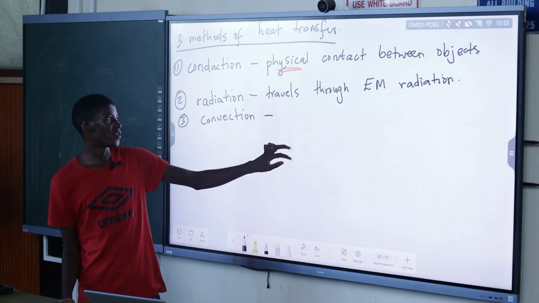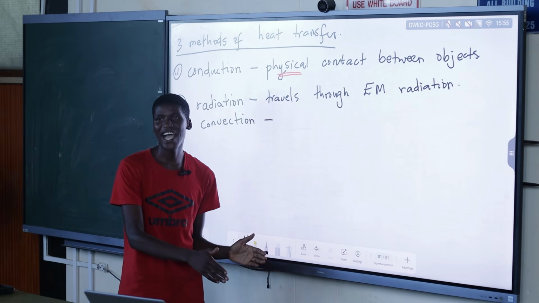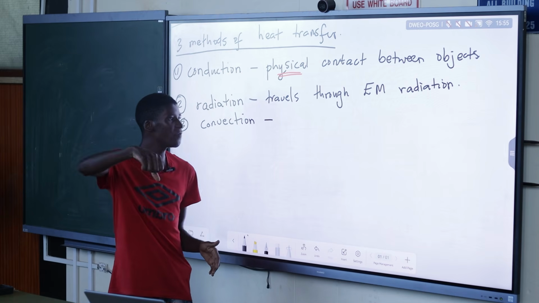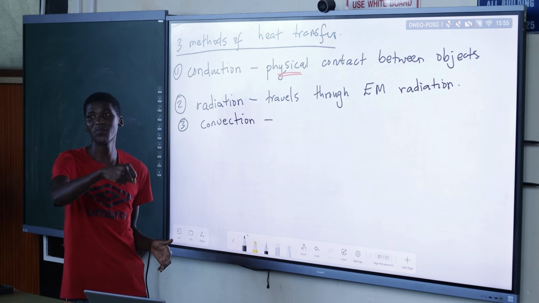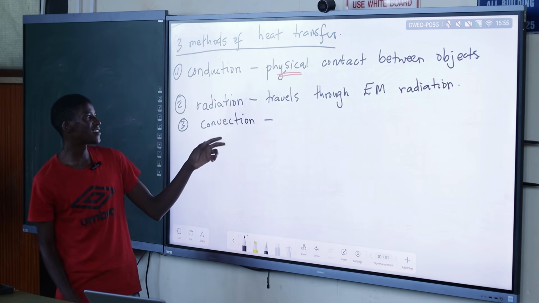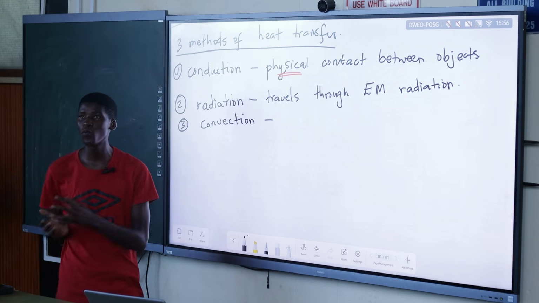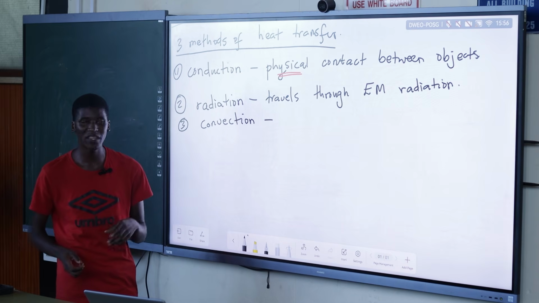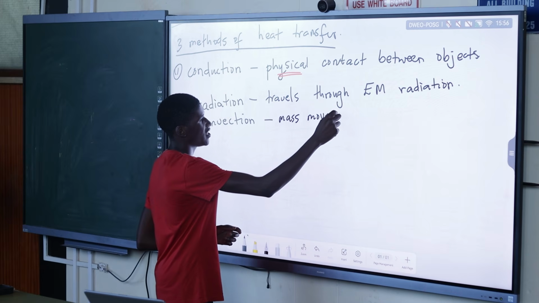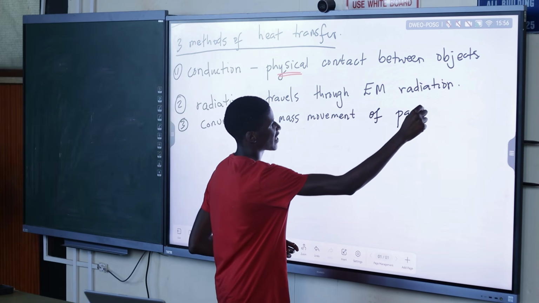Oh, okay. Yeah, good examples. If you put a pot, I'm sure the pot is lying there with your base. But if you place your hand on the handle, you still feel the heat. But the heat is coming from the stove. It is because the particles, they are able to do what? To move and carry energy. So there must be a mass movement here of particles for heat to be convected. Mass movement of particles carrying energy.